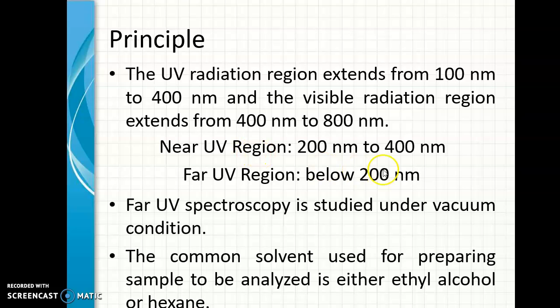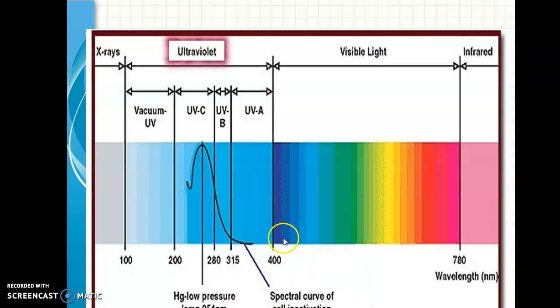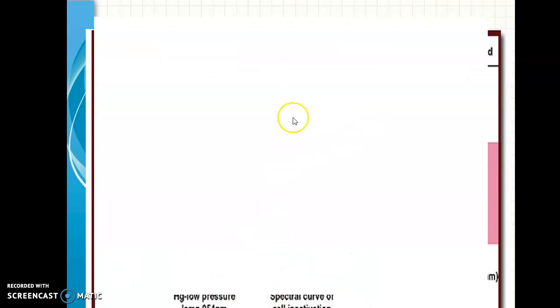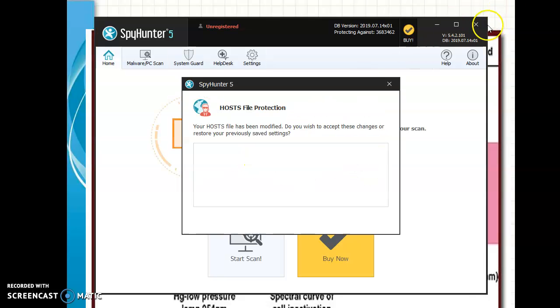The near UV region ranges from 200 nanometer to 400 nanometer, and the far UV region is below 200 nanometer. Far UV spectroscopy is studied under vacuum condition. The common solvent used for preparing the sample to be analyzed is either ethyl alcohol or hexane. So this is the range of UV as well as visible spectroscopy.